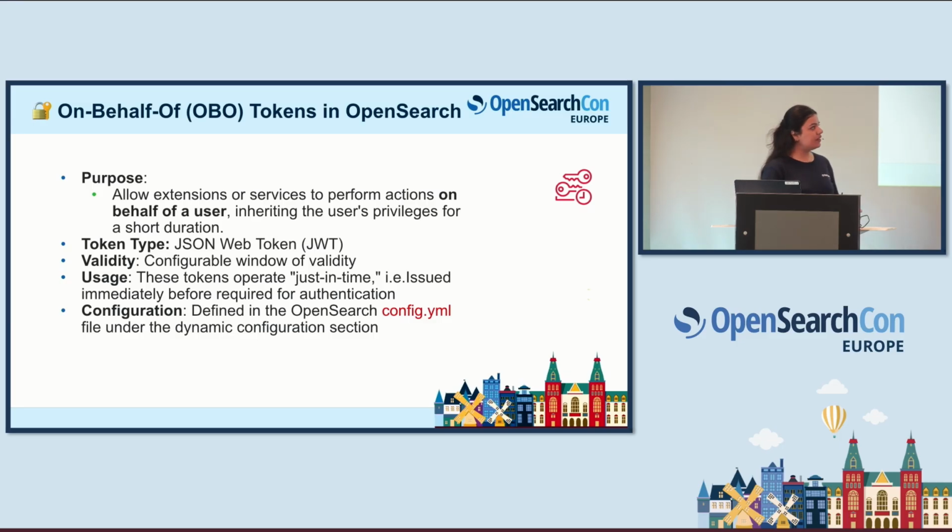You can configure it through the configure.yaml in OpenSearch. I'll walk you through that as well. So that's how OBO works. OBO, on behalf of, simply explains what it does. On behalf of some user, you are taking those privileges and permissions and using them.